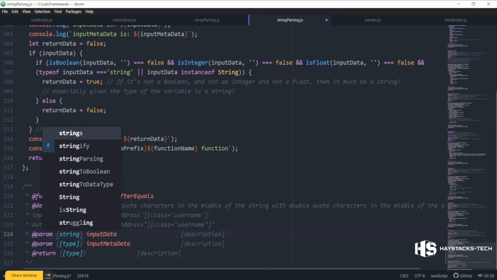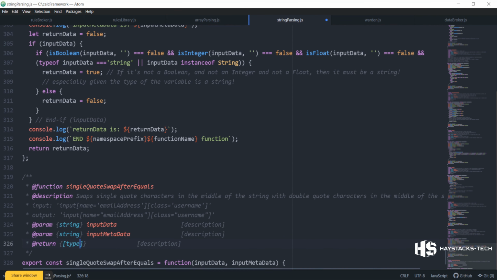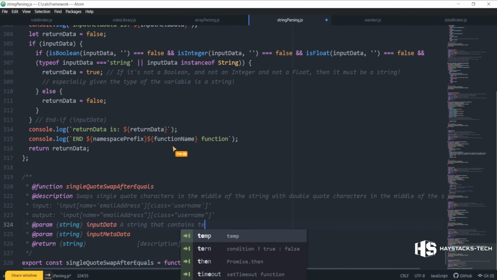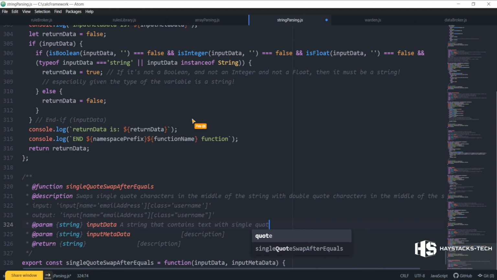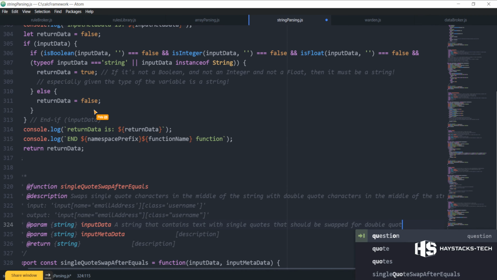So string, and it's going to return a string. And the input data is described as a string that contains text with single quotes that should be swapped for double quotes.